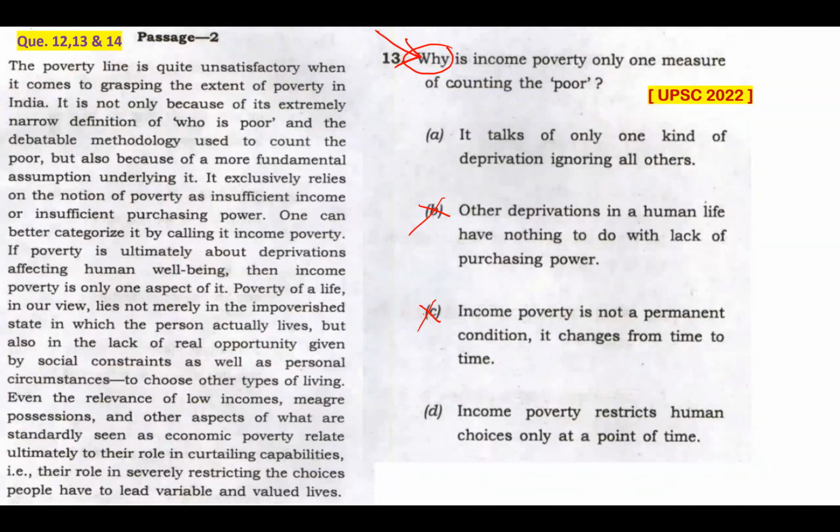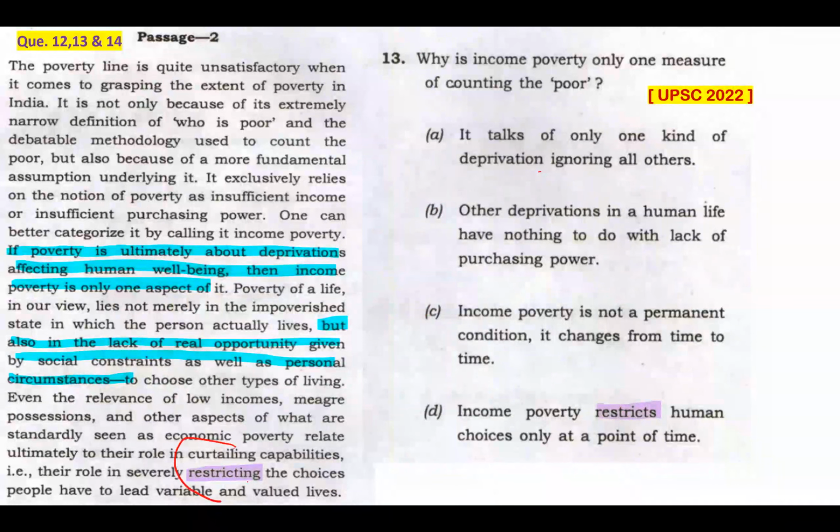Option D, income poverty restricts human choices only at a point of time. Now, where did that come from? The word restricting is here. That is for sure. But that doesn't mean that you can just use the word restrict and create an option and tell that that's the right answer. Now, that has got nothing to do with this particular question. So that's not my answer.